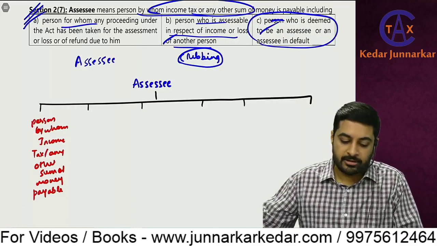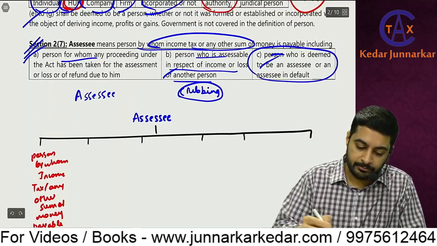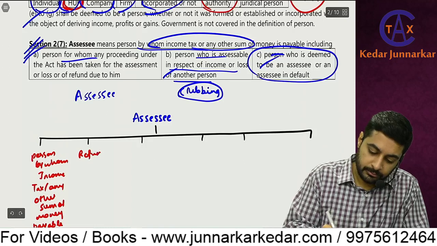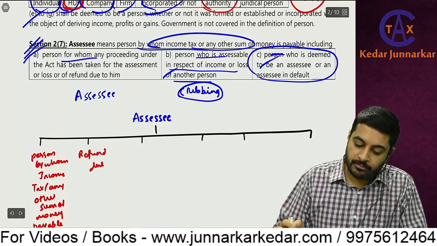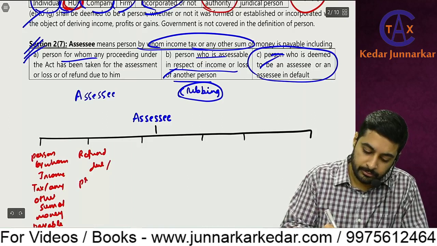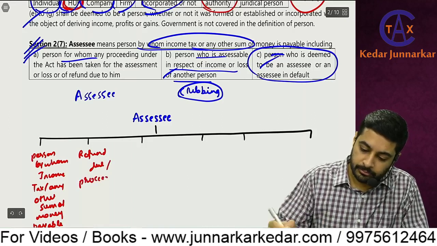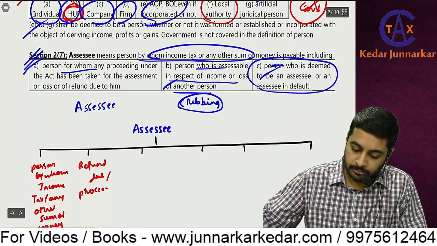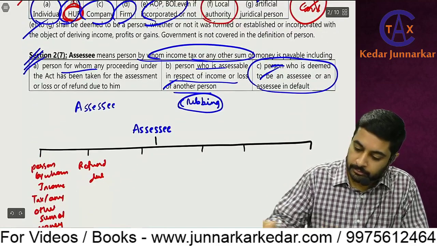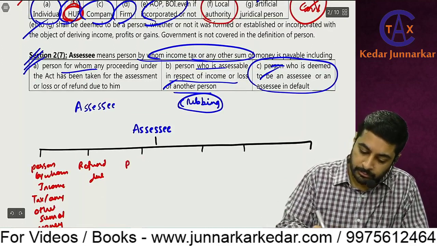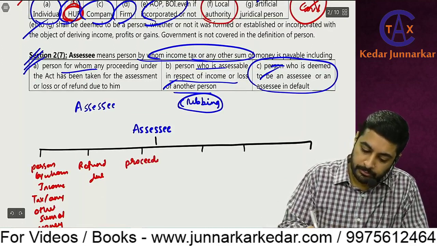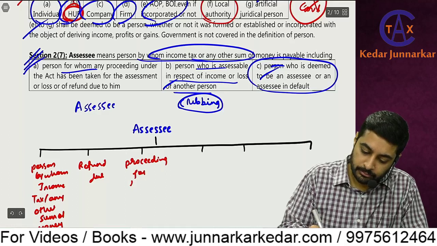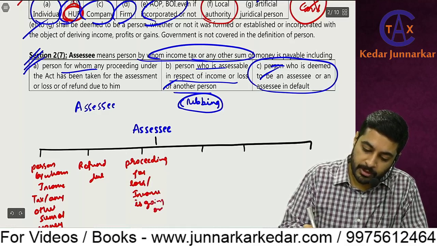Person by whom income tax or any other sum of money is payable. Then refund due. In proceeding for loss or income is going on.